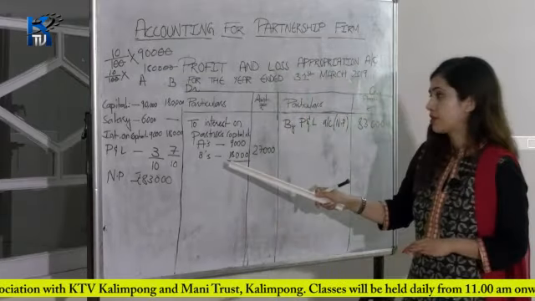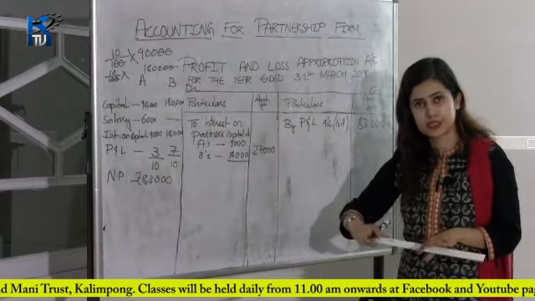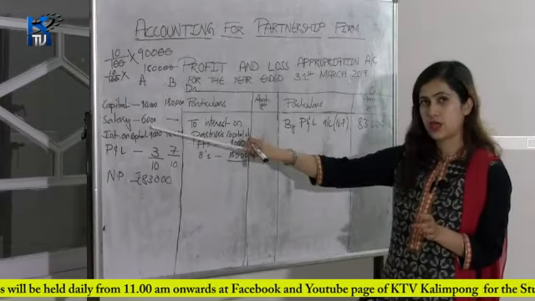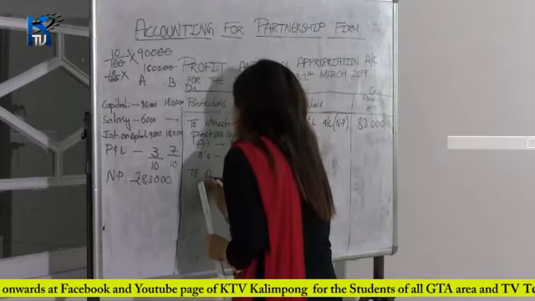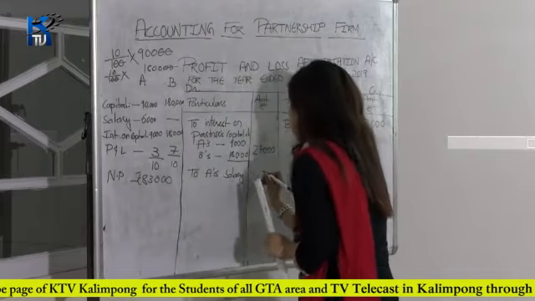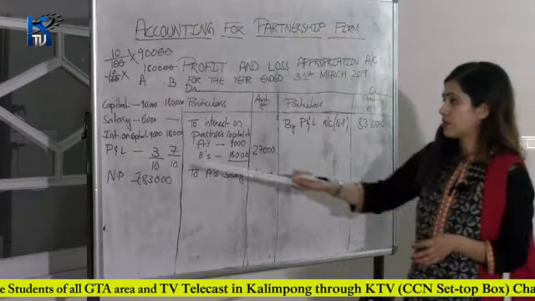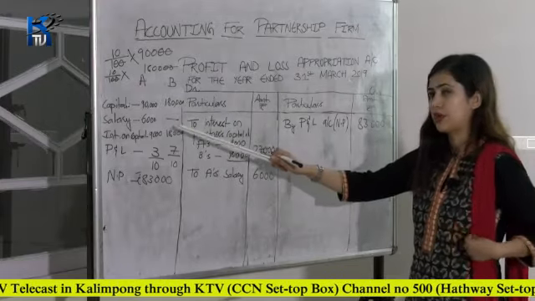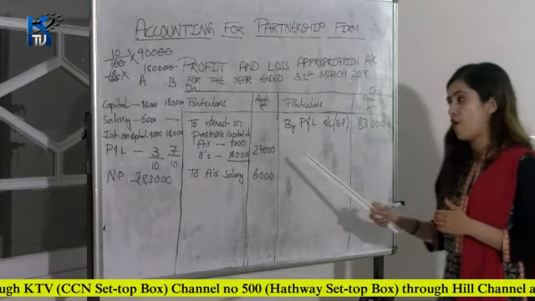After this, it's salary. And who is getting salary? Only A is entitled to a salary of rupees 6,000 per year. It was 500 rupees per month, so 500 into 12 gives you 6,000. So here you have to write 6,000 rupees. Write: To A's salary. He is getting 6,000 rupees as salary. Okay, done. Only interest on capital and salary will come. Commission is not given in the question. So these are the items of your profit and loss appropriation account.